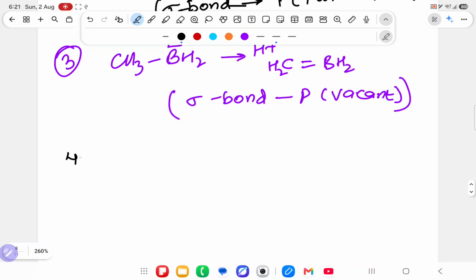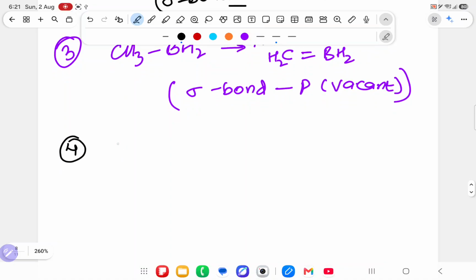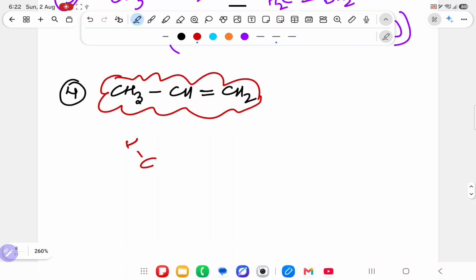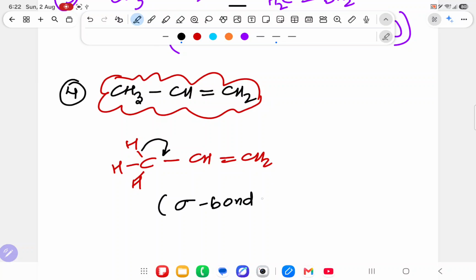Now the fourth one, understood? In the fourth one, what is happening? Suppose I write the structure CH3 CH double bond CH2. Now over here what will happen? If you see this structure very properly, over here everyone has a confusion. What is the orbital overlapping approach? CH3 is there, any problem up to that? No, sir. Over here CH double bond CH2. So first of all, the sigma bond is going, yes sir, the sigma bond is going, but previously there was a vacant orbital, clearly there plus and dot, but over here no vacant orbital.